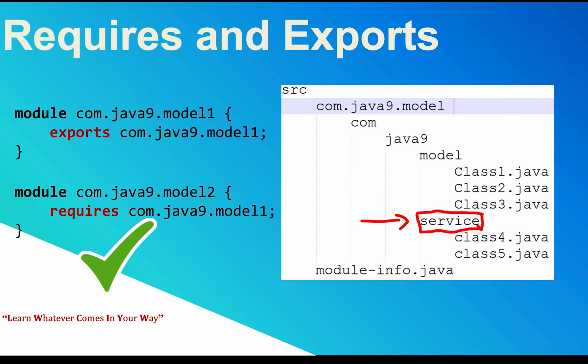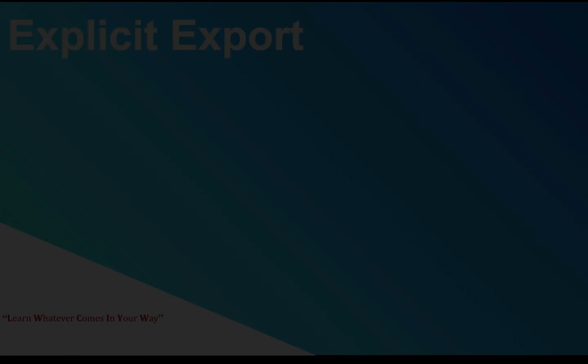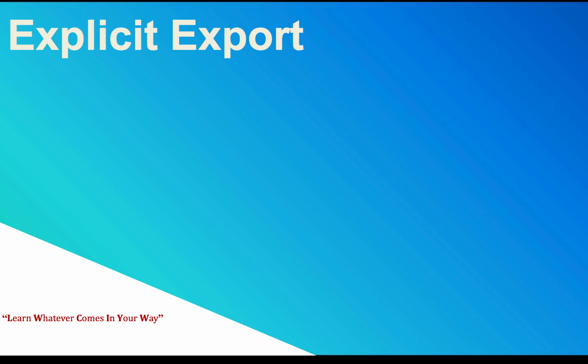Right? But just take a look at the package structure. We only used com.java9.model1, and there is another package called service. So what happened to the service? Because I'm not exposing my service, I only need to expose com.java9.model1. I don't need the service, so you don't have to export it. In case it's needed, you can do it with the help of requires com.java9.service. Okay, so what is explicit export?